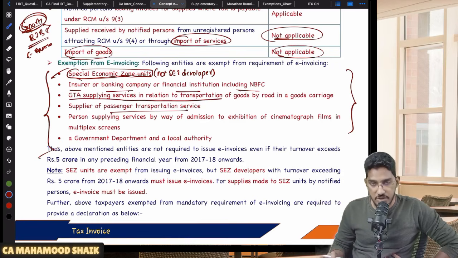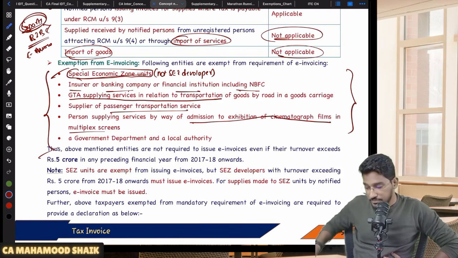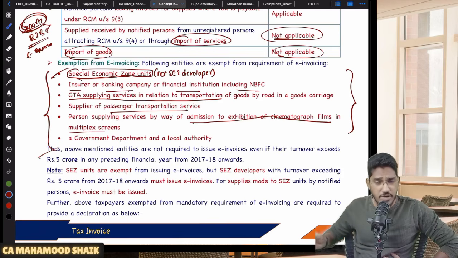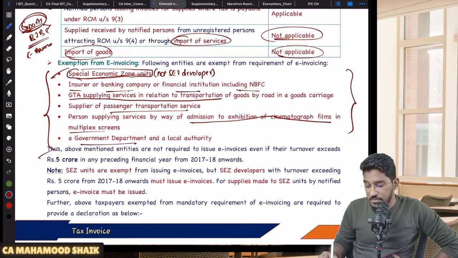Suppliers of passenger transportation services are also not required to generate the e-invoice. Person supplying services by admission of exhibition of cinematographic films in multiplex screens. Multiplex theaters are also not required to generate any e-invoice, and even a government department or a local authority. So these are the bunch of people who have been exempted from e-invoicing.